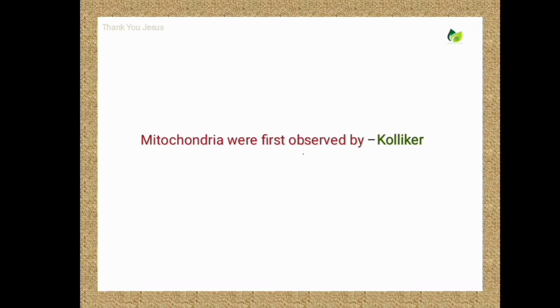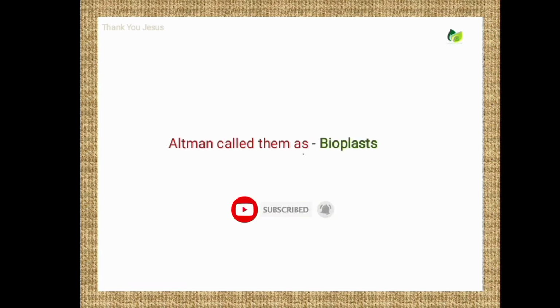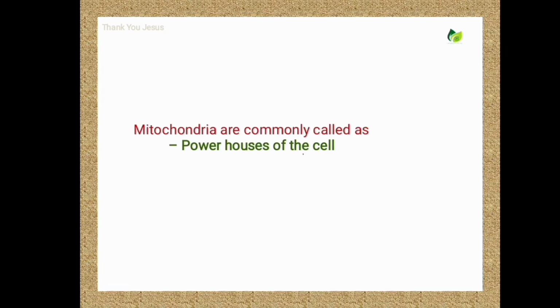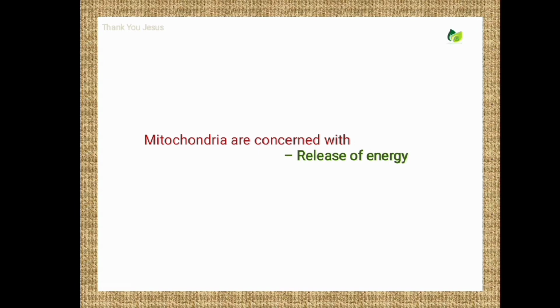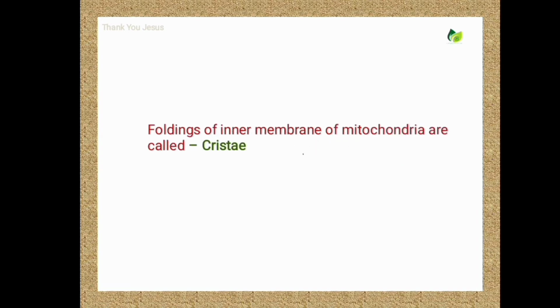Mitochondria were first observed by, answer is Kollikar. Altman called them as, answer is bioblasts. The term mitochondria was given by the scientist Benda. Mitochondria are commonly called as, answer is powerhouses of the cell. Mitochondria are concerned with the release of energy. Foldings of the inner membrane of mitochondria are called cristae.